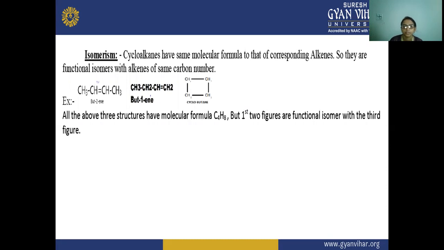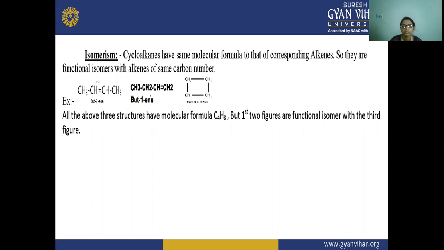The example given is 2-butene, 1-butene and cyclobutane. These have the same molecular formula, but the structures are different. All three structures have the molecular formula C4H8. The first two figures are functional isomers of the third figure.